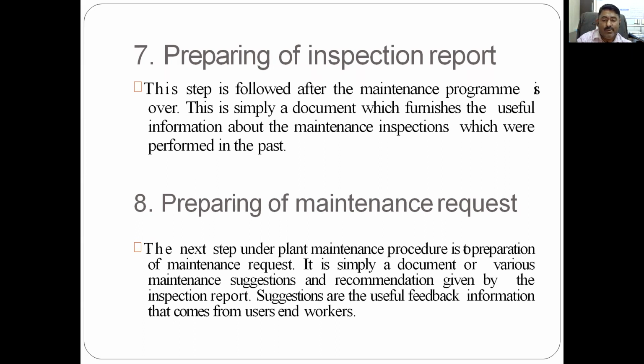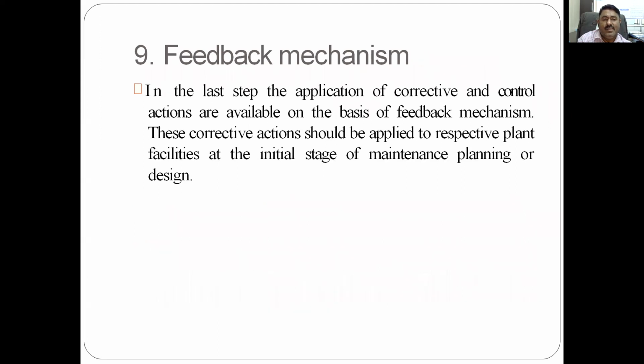It is simply a document of various suggestions and recommendations given by the inspection report. So let us see the inspection report, and then one will come to know that there are many suggestions. The suggestions are nothing but the feedback, or I can say rather useful feedback. It comes from the users and workers. So this is nothing but the maintenance request, and last is the feedback mechanism. Feedback is always the last step. In the last step, the application of corrective and control actions is available on the basis of the feedback mechanism.